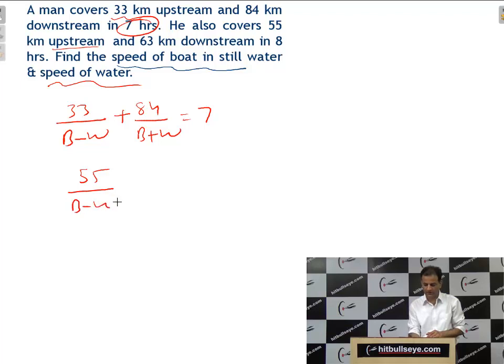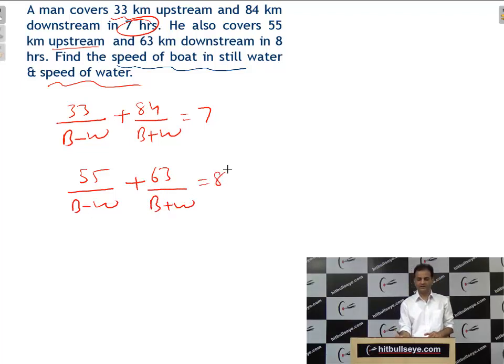Again over B minus W plus, and 63 km downstream, 63 over B plus W. And what is the time he is taking? 8 hours. Units are the same, kilometer, hours. And what we have to find? We have to find the speed of boat, which is B, and the speed of water. Either solve these equations, it will again take a lot of time, students, or you can see the multiples.